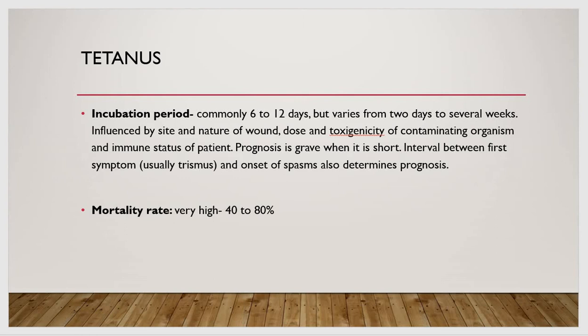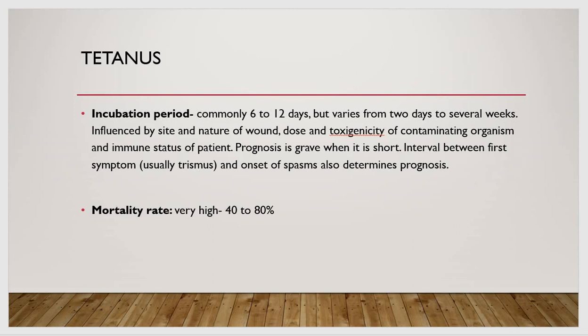Prognosis is very grave if the incubation period is short. The interval between the first symptom, which is usually trismus as I've told you, and the onset of spasm also determines prognosis, that is, how the disease has progressed from the first symptom to the last one.